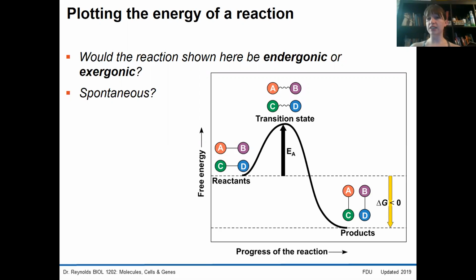So hopefully you've recognized that we have a greater amount of free energy in the reactants than we do the products. This means that there will be a net release in energy, and so this would be an exergonic reaction. The release of energy also tells us that this reaction will occur on its own. We don't need to add energy into the system, so this would be spontaneous. There's nothing here that tells us about the speed of the reaction, but a higher activation energy, a transition state that requires a lot of energy to be put in, would be a slower reaction.